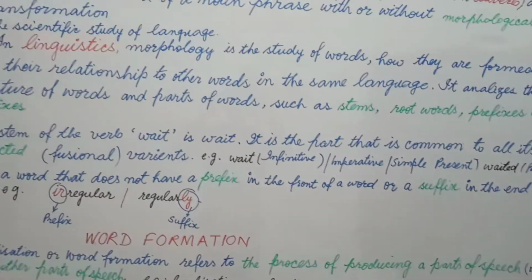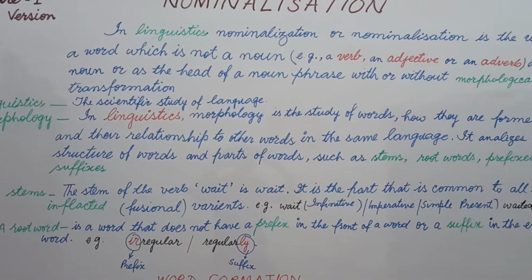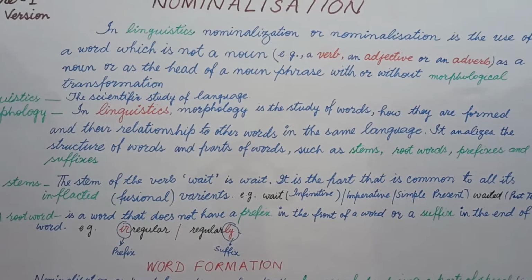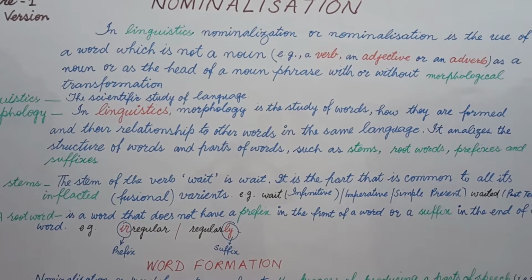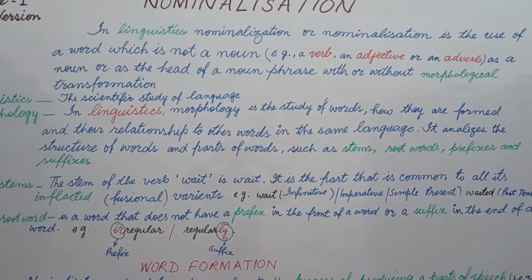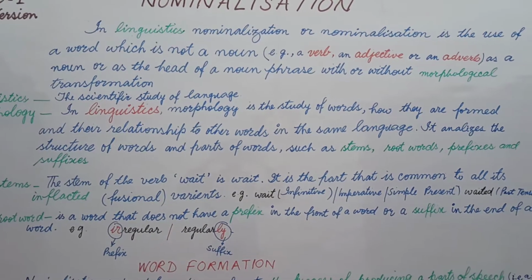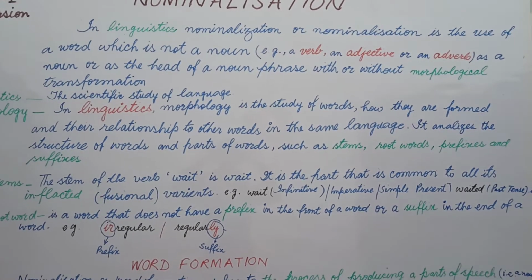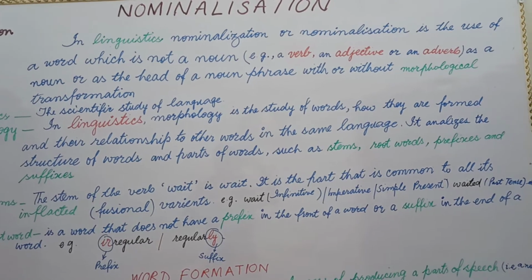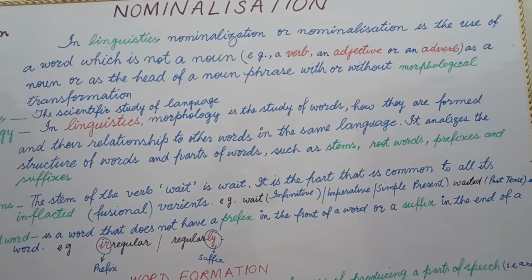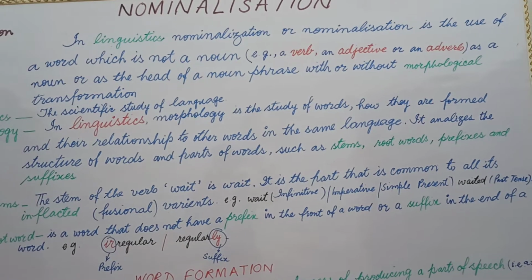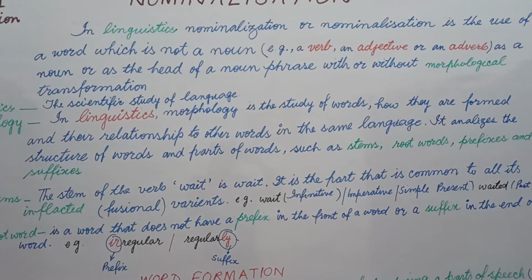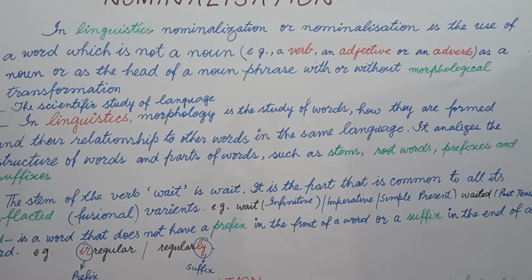Let's understand. Students, basically our topic is nominalization, and nominalization is a literary name, a standard name, not word formation. In linguistics, nominalization, with Z or S, is the use of a word which is not a noun, maybe a verb, maybe an adjective, maybe an adverb, as a noun or as the head of a noun phrase, with or without morphological transformation. Let's understand what this is.